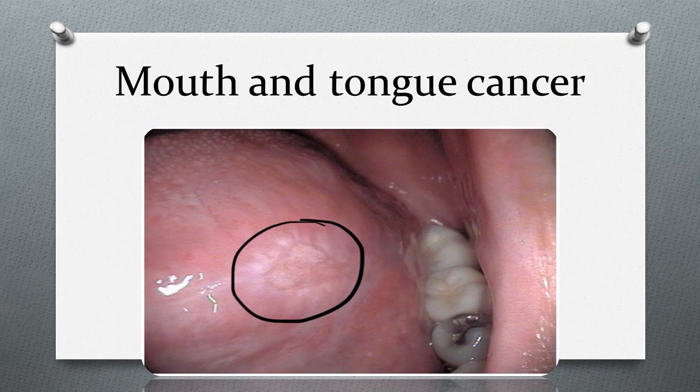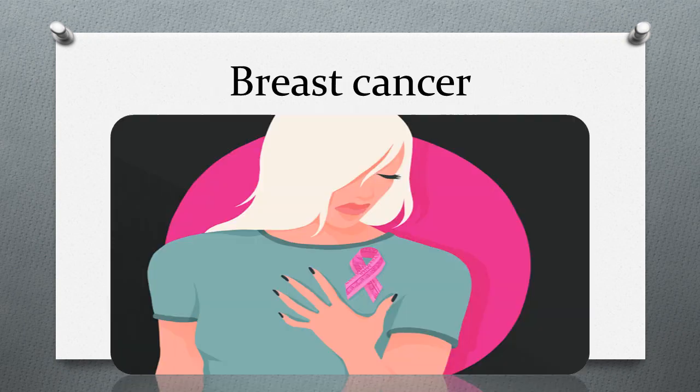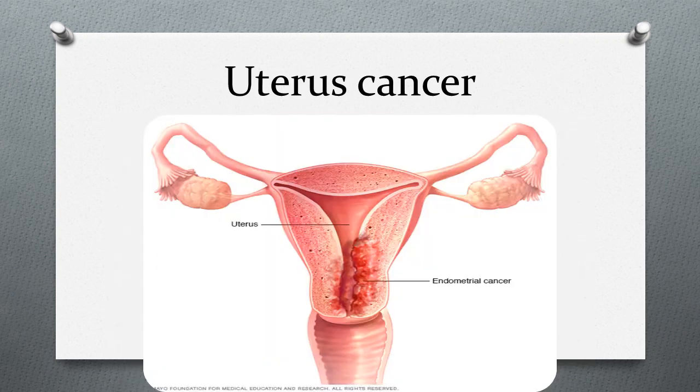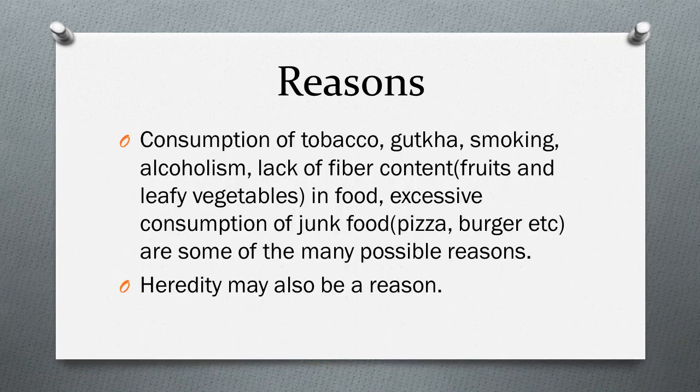Second, mouth and tongue cancer. Next is stomach cancer. You can see how a cancerous or malignant tumor arises in the stomach. Next is breast cancer. Uterus cancer, cancerous cells present inside the uterus, you can see in the picture. Skin and tissue cancer.